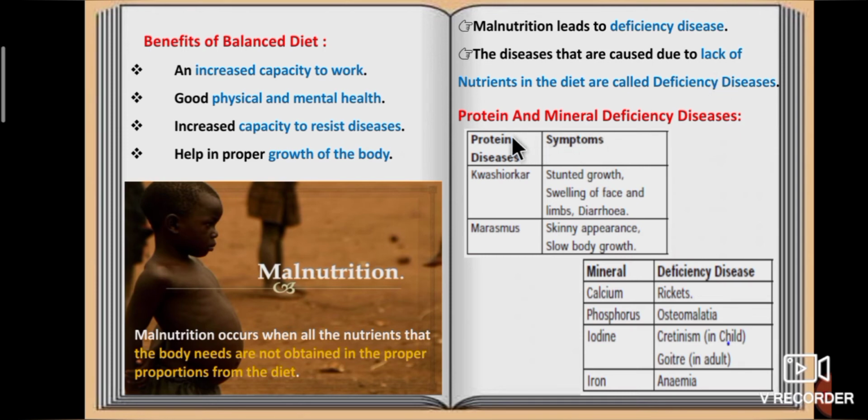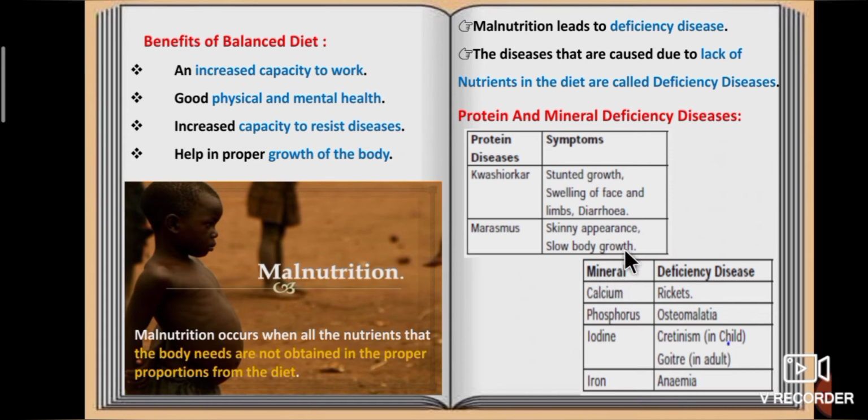Next, we will study about protein and mineral deficiency diseases. First one, protein deficiency diseases. Kwashiorkor and marasmus are protein deficiency diseases. Kwashiorkor symptoms are stunted growth, swelling of face and limbs, and diarrhea. Marasmus symptoms are skinny appearance and slow body growth.